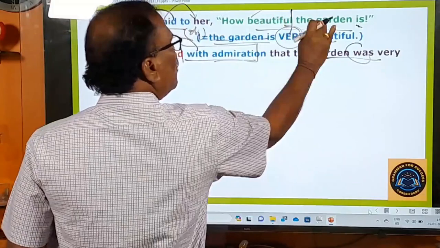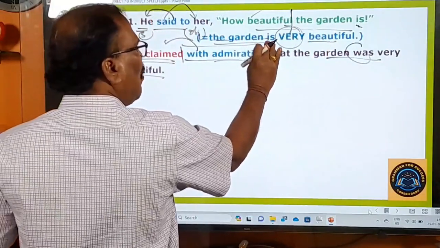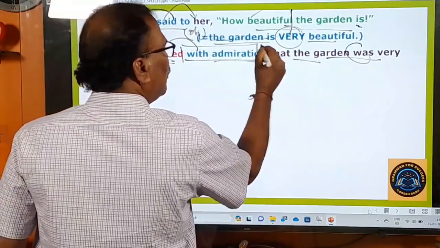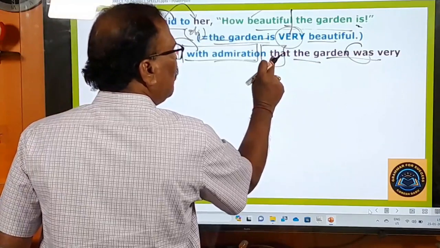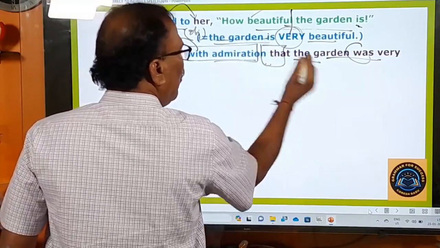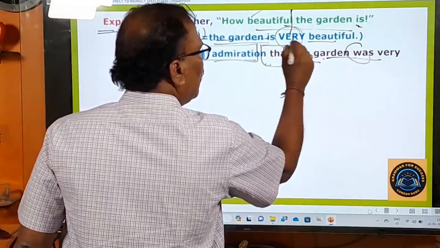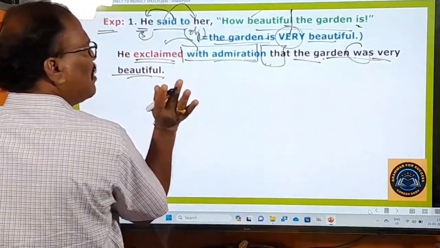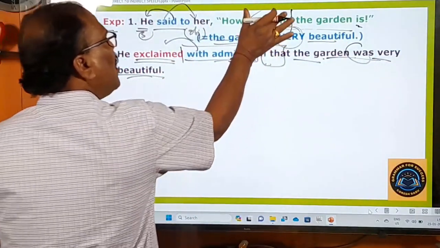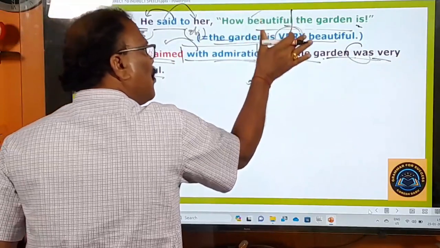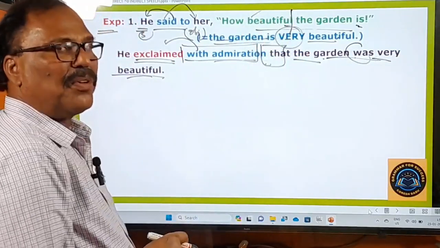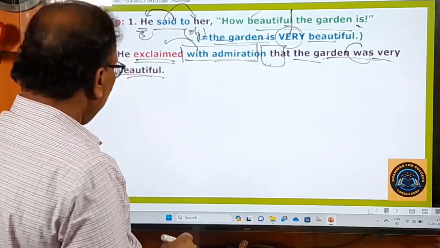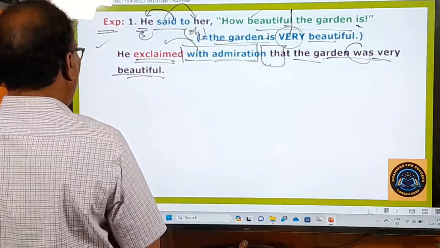Now don't look at this sentence, you look at this changed ordinary sentence. The garden, the connecting word, is used as it is, right? The garden is turned into was. Very beautiful, very beautiful. That is very simple. That's why you have to change this exclamatory sentence into the ordinary sentence before you change it into the indirect speech, right? One sentence is over, and now you go to the second one.